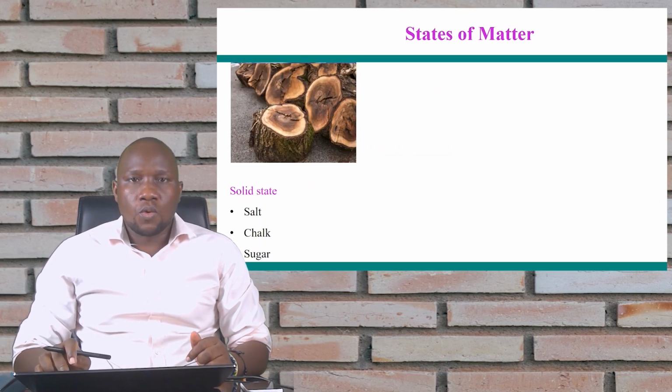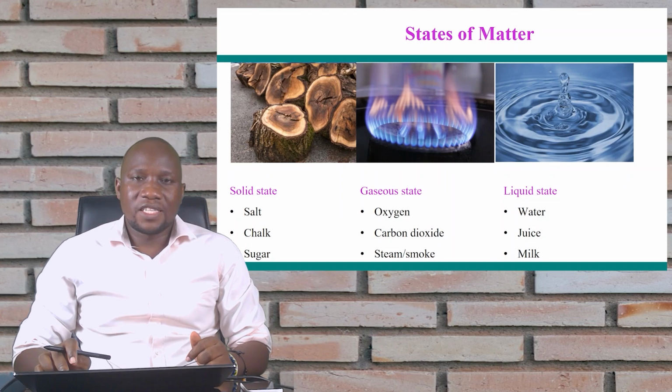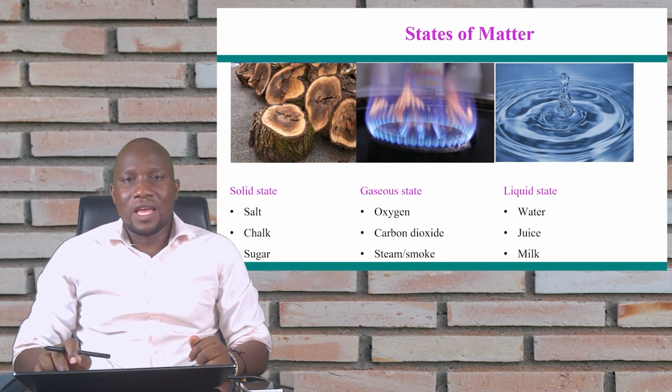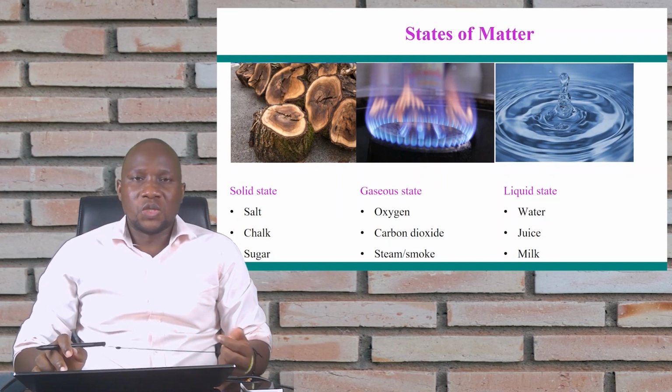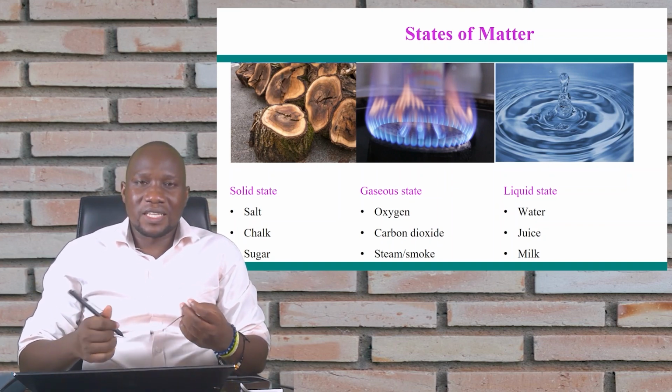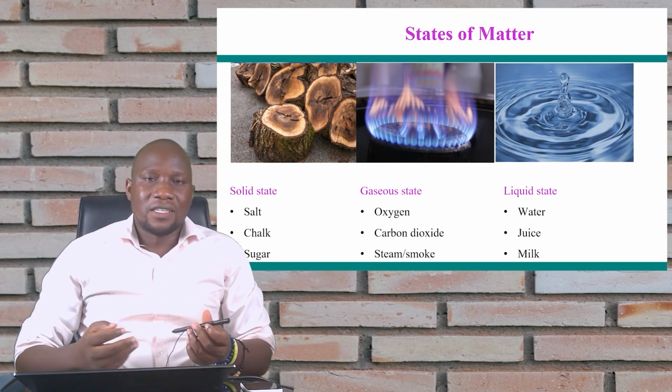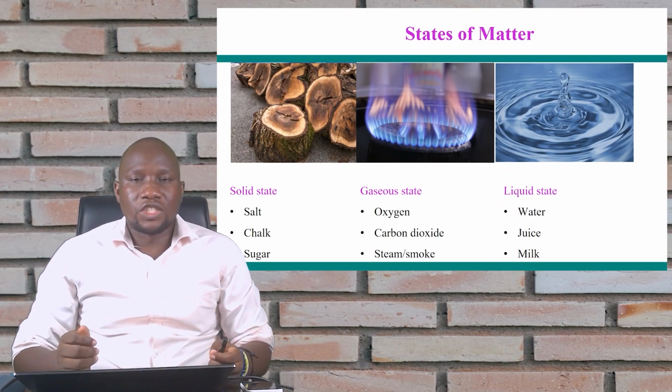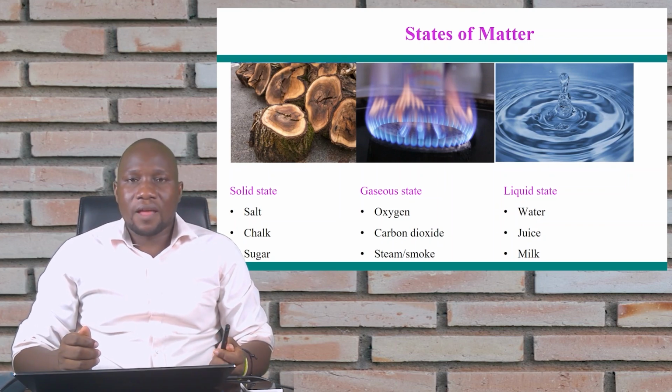Okay, so we have 3 states of matter, and you already know this from your primary science. We have the liquids, we have the solids, and then we have the gases. Usually the solids include the things that are hard, for example, the wood, the chalk, the blackboard, the pen, the book, okay, the chair, all of these things fall under solids.